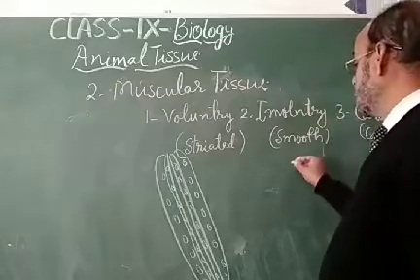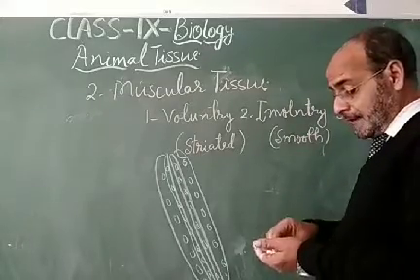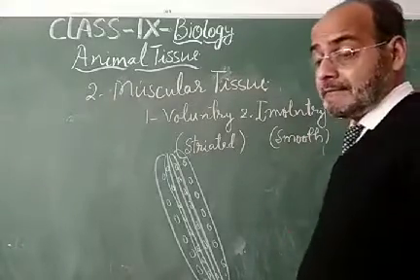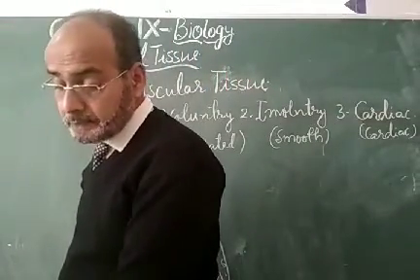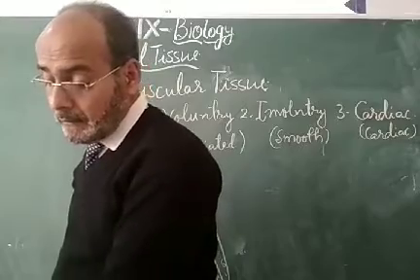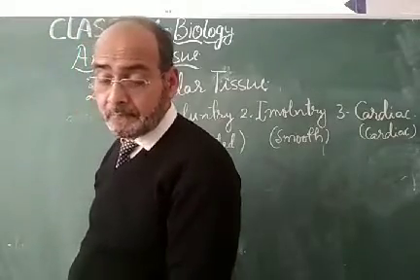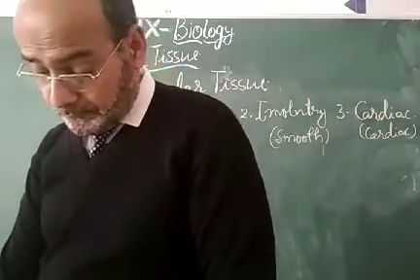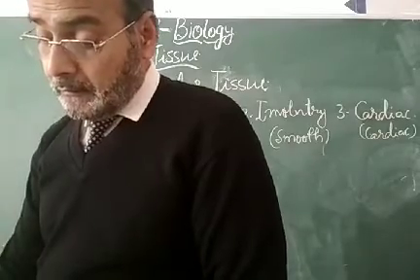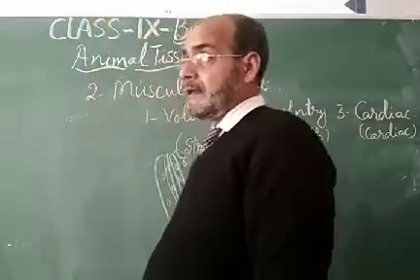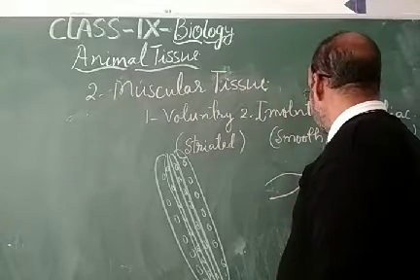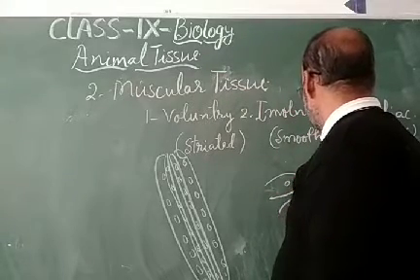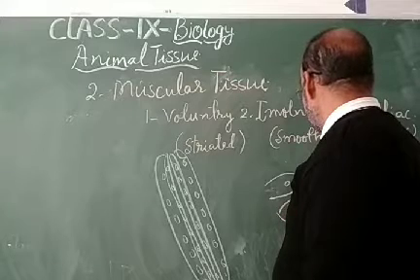My dear students, smooth muscles are there, and smooth muscles are the muscular tissue that are found in different organs, and they are simple muscular cells.